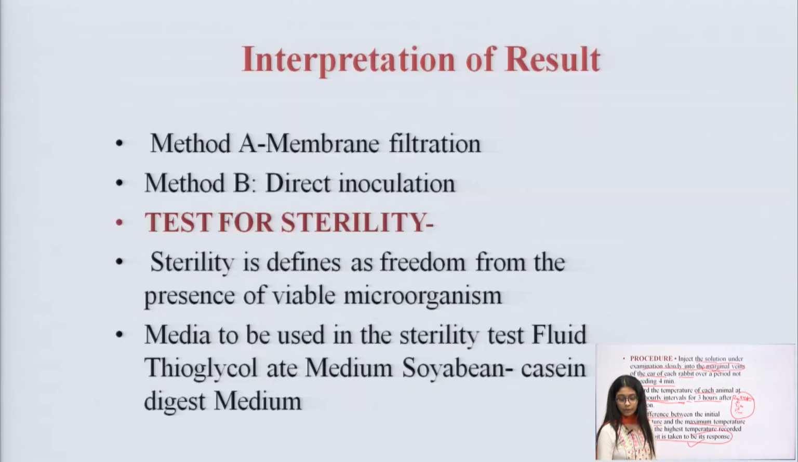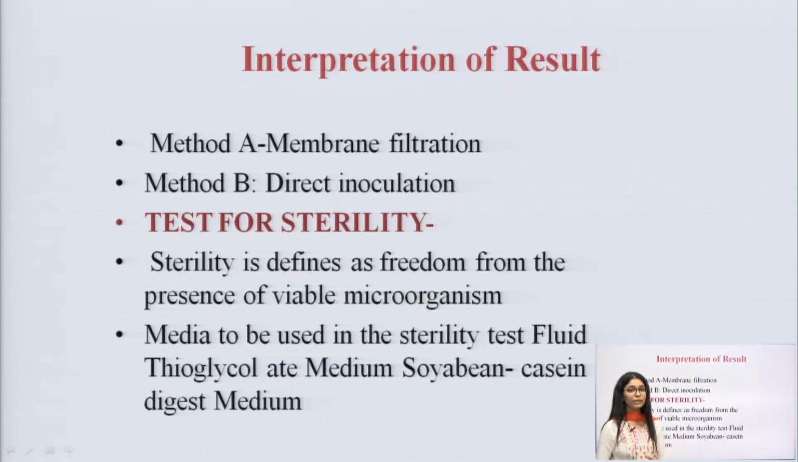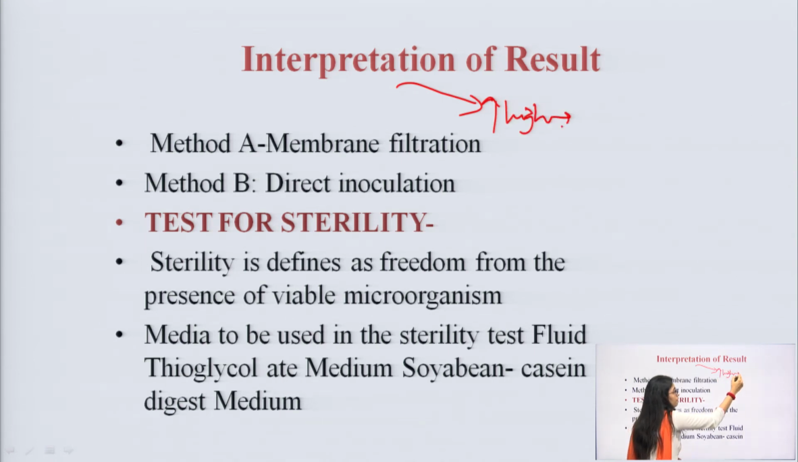Okay, this is how we are going to go for it. How are we going to interpret the result? Basically, we interpret by seeing whether our rabbit is having a high temperature. Simply, if it is having a high temperature, it means of course it has some kind of pyrogen.